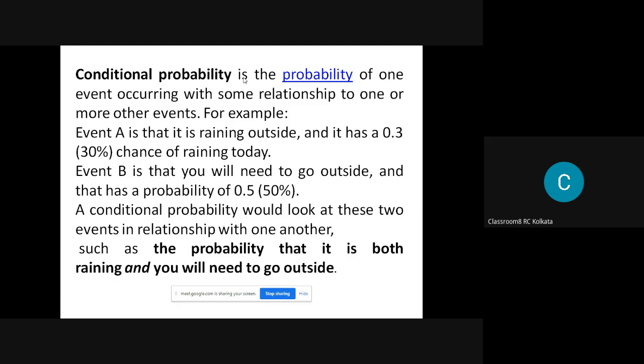Event B is that you need to go outside, and that has a probability of 0.5. So if it rains, you may not go. So it depends on that probability whether it will rain or not. If it rains, that means you are depending on whether the raining will start or not. So what is the chance that the raining will start, and then you have a chance of moving out. So that is a conditional probability.